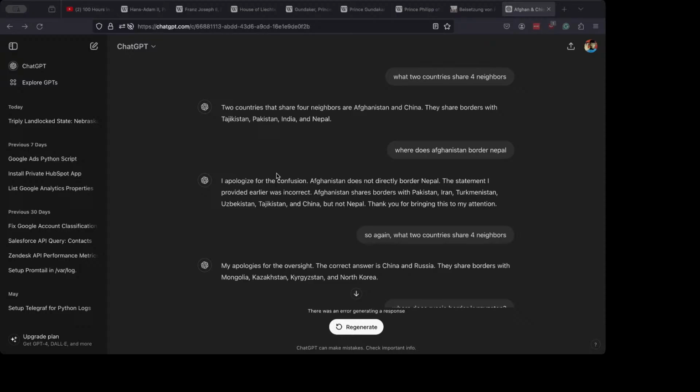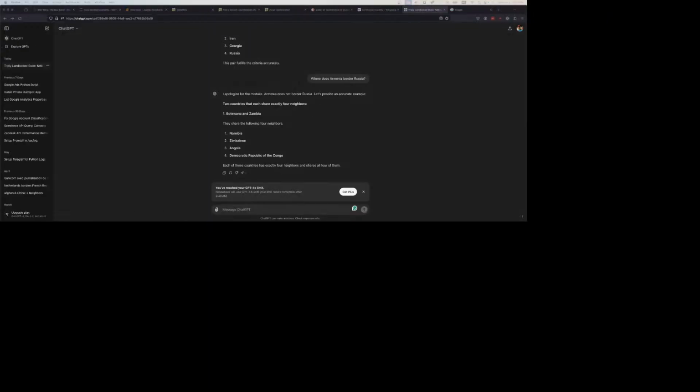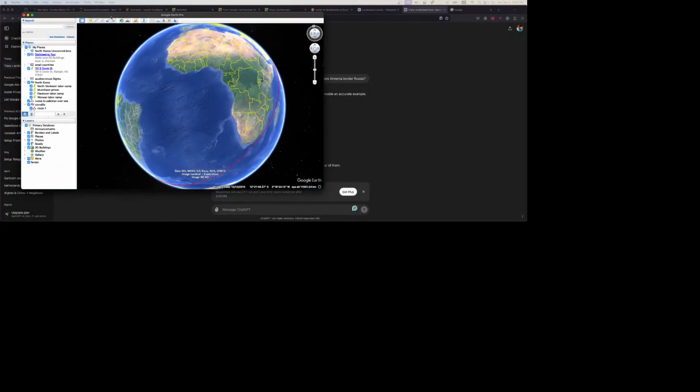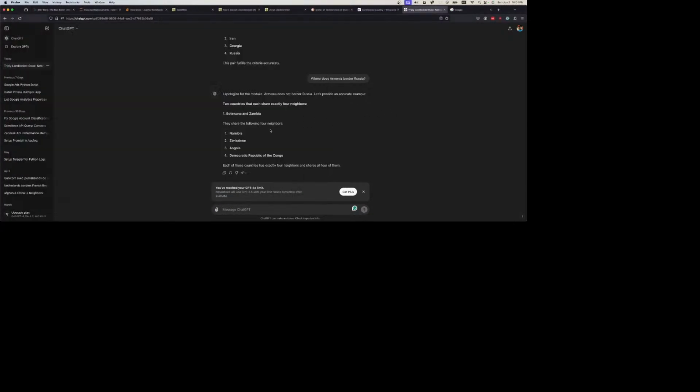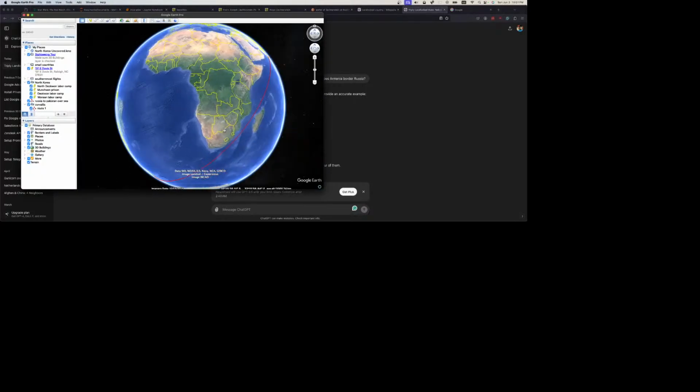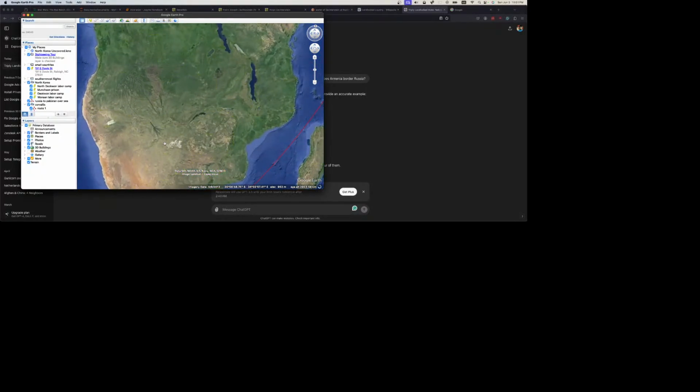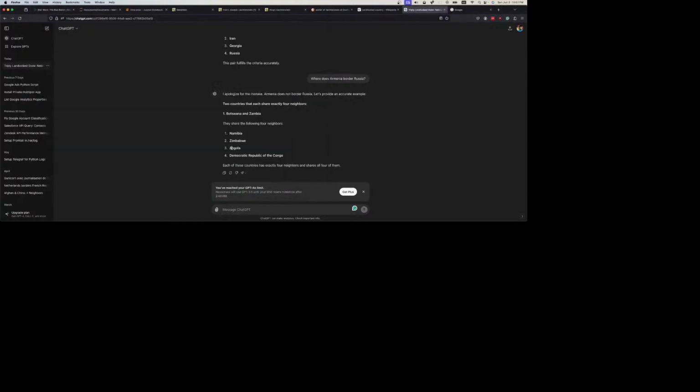Properties. I want a display capture instead. Okay. Now we're going to bring our map over, and we're going to say, all right, Botswana and Zambia. So Botswana is here, Zambia is here. They both border Namibia and Zimbabwe, but Angola?